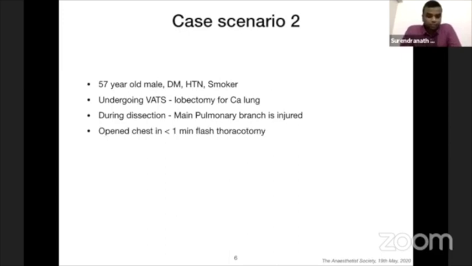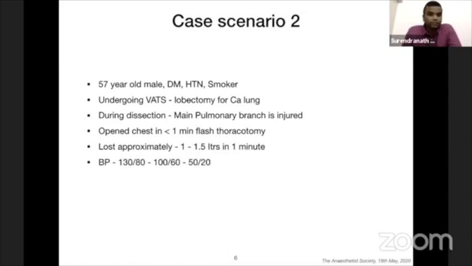The senior surgeon who was operating, we were lucky to have a senior surgeon, because he opened the chest within less than 1 minute with a flash thoracotomy before we could realize. In the meantime, we lost approximately 1 to 1.5 liters in that 1 minute, which was very essential for saving the patient. And the vitals dropped from 130 to 100 to 50. This was the 3 readings in 1 minute.